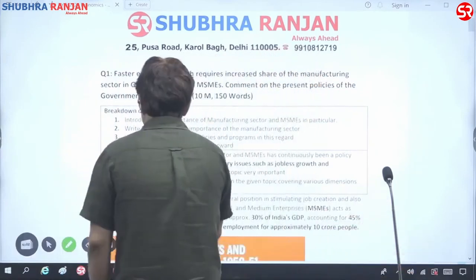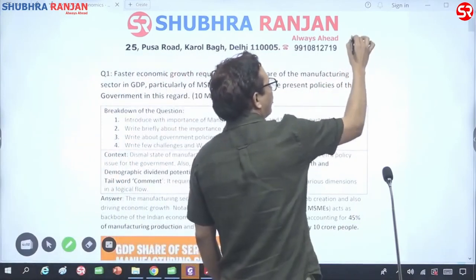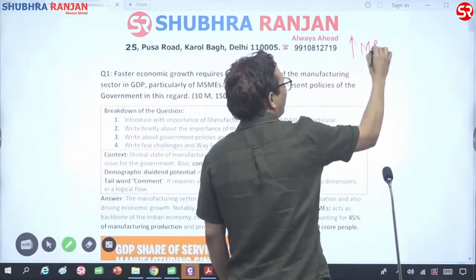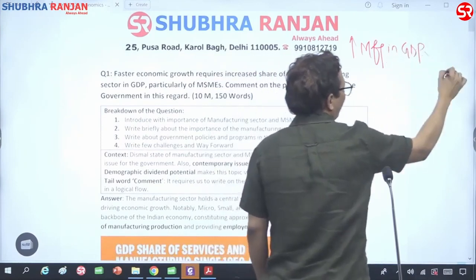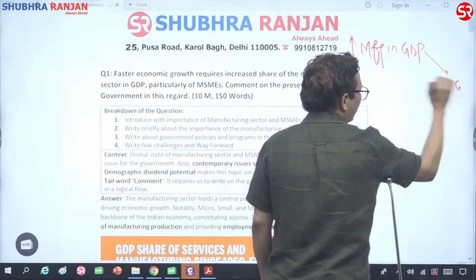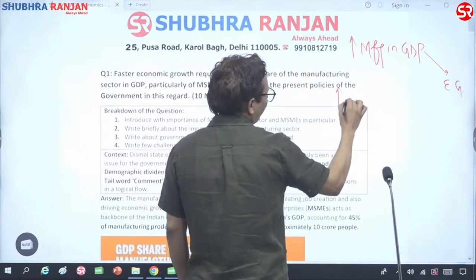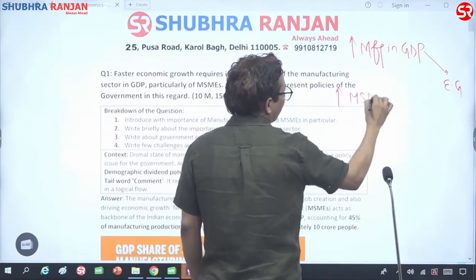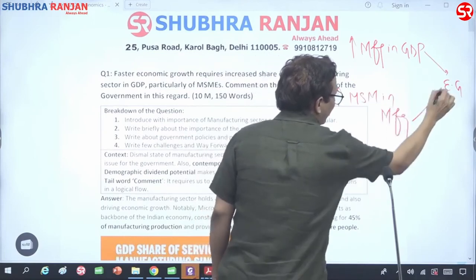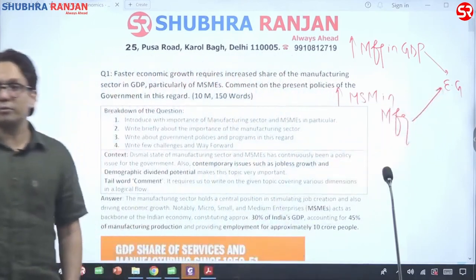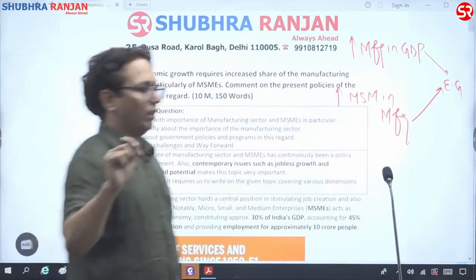What does the question say? The question says that increased share of manufacturing in GDP is required for economic growth. Second, increased share of MSME in manufacturing is required for economic growth. So we need to think along these lines only.